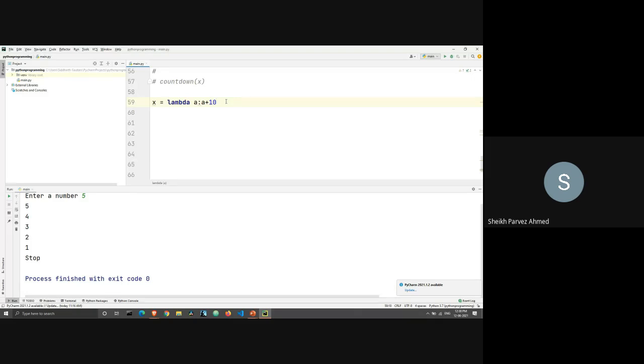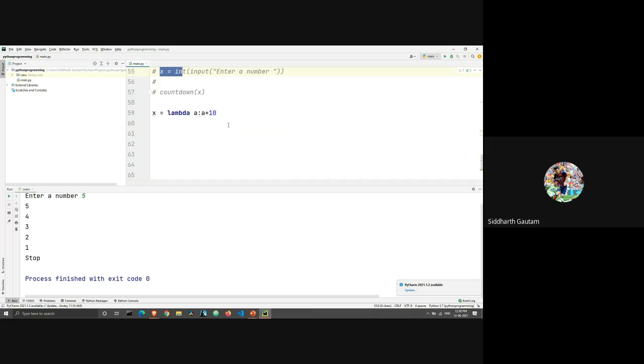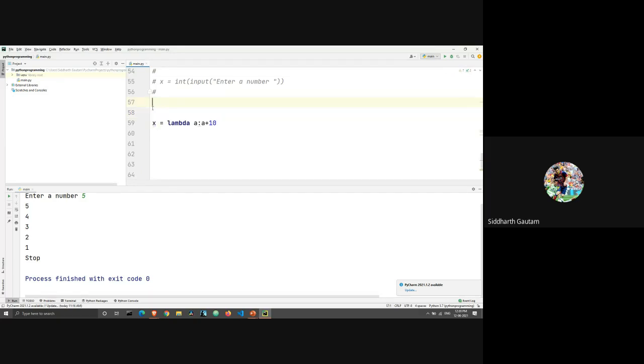Right. So here we are using a lambda function. What's happening here is, remember when we were calling statements using variables? Let's say we were doing countdown x in the previous statement. What if I write x is equal to countdown x, and then I just print x? The output will be the same, but this is what's happening in the lambda function.